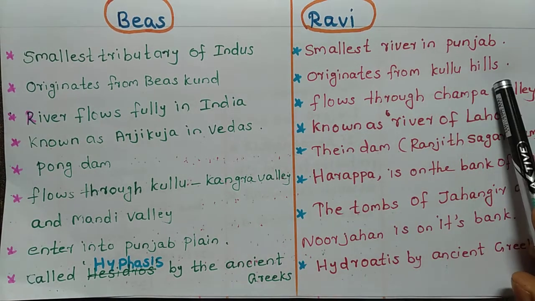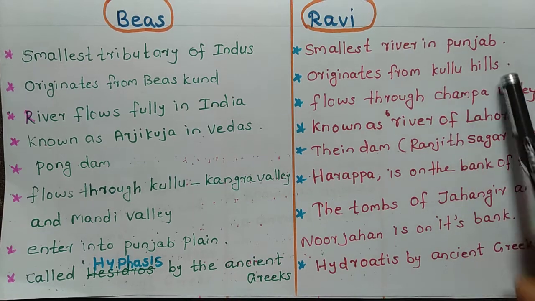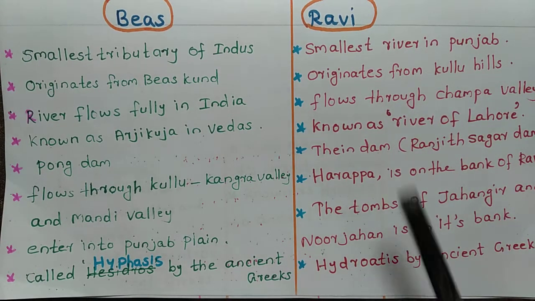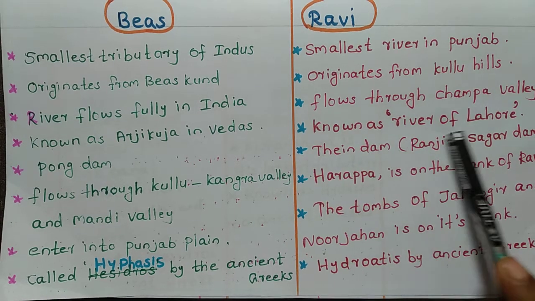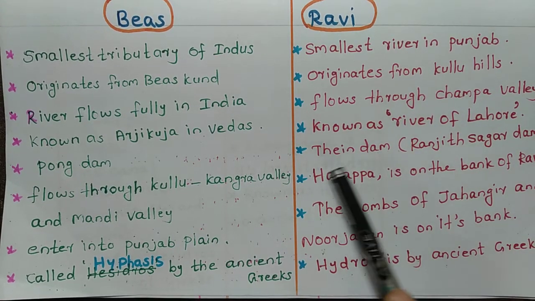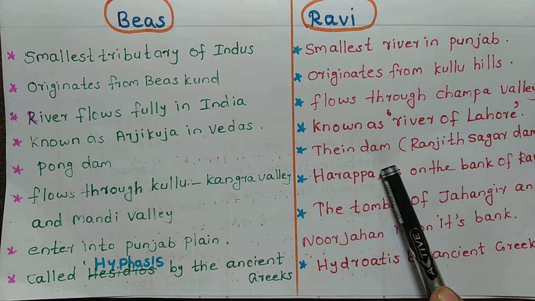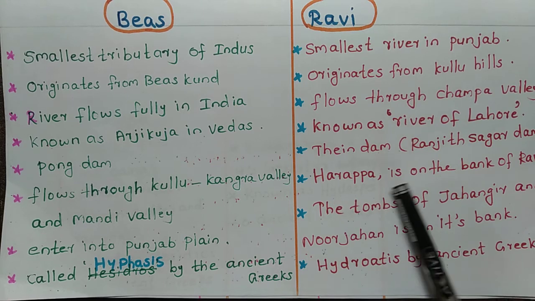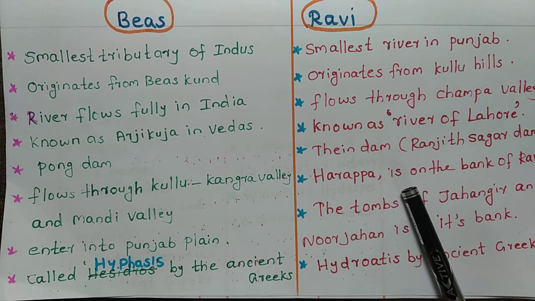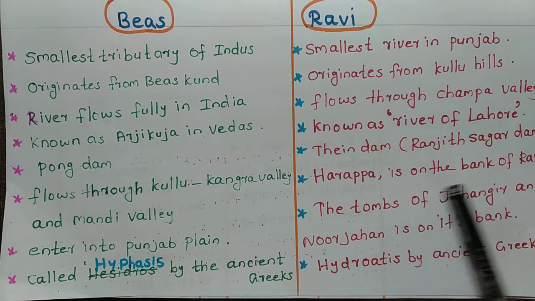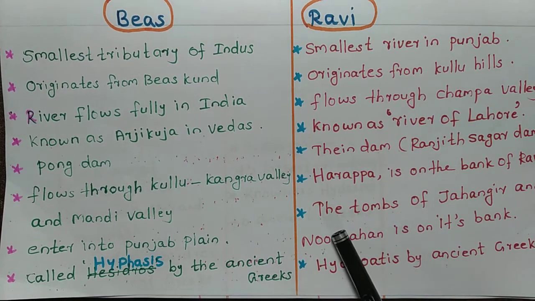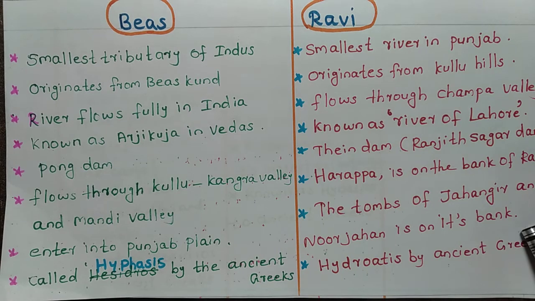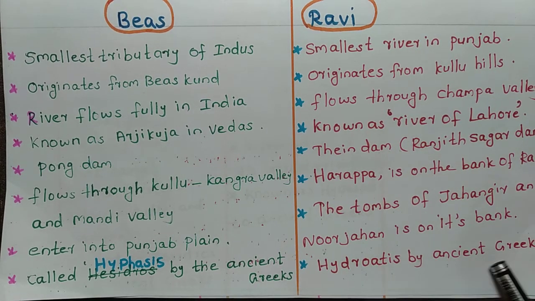And it originates from Kulu Hills. This Ravi originates from Kulu Hills. Then it flows through Chamba Valley, and this Ravi river is also known as River of Lahore. And Teen Dam is built across River Ravi. Teen Dam is otherwise known as Ranjit Sagar Dam. And Harappa, the Indus Valley civilization site, is situated on the bank of Ravi. And the tombs of Jahangir and Noor Jahan are on its bank. Hydratis by ancient Greeks.